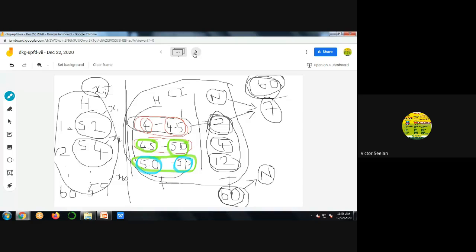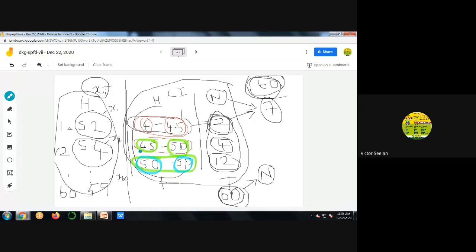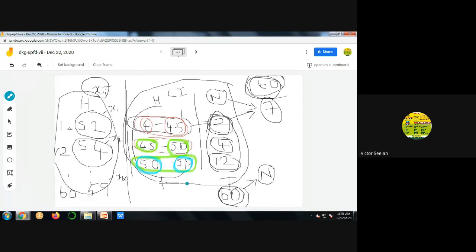So A means lower limit value and B means upper limit value. Now, in our example, you can take any one class interval, 4.5 to 5.0.